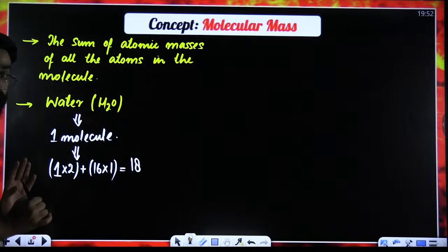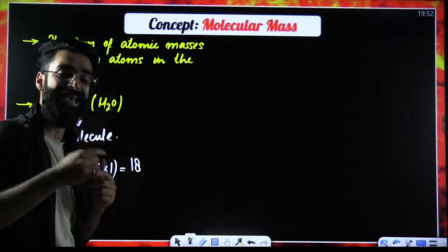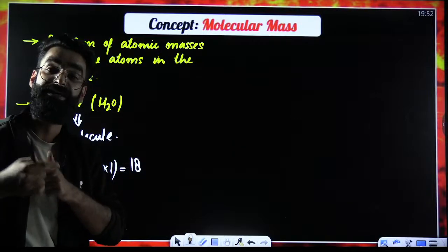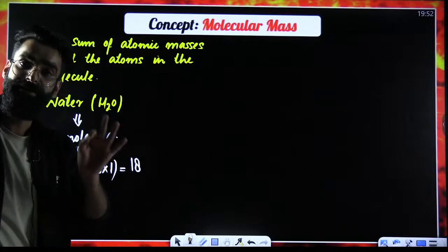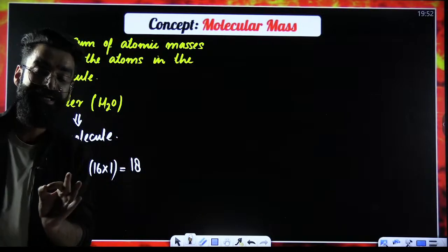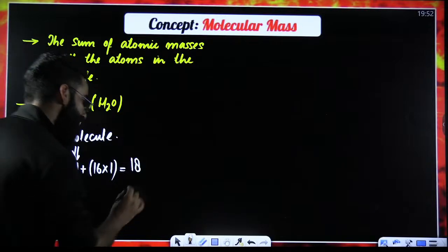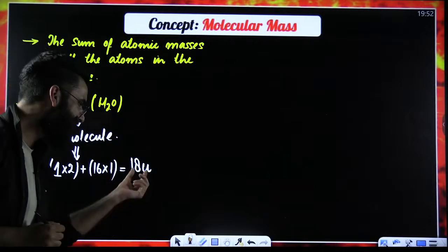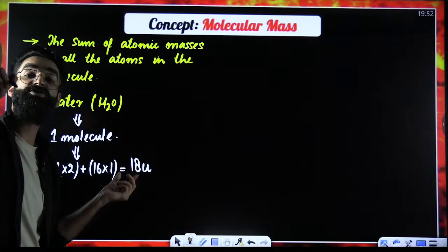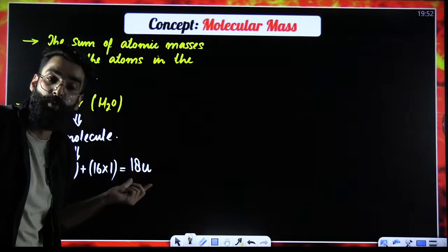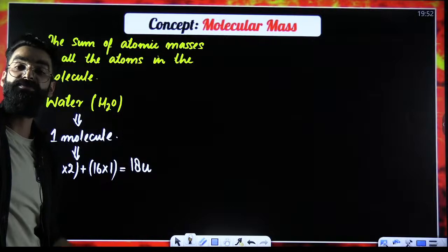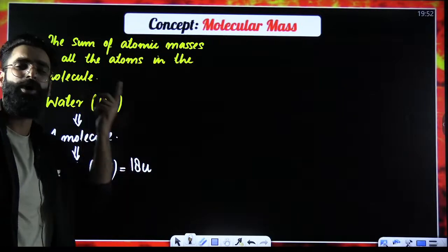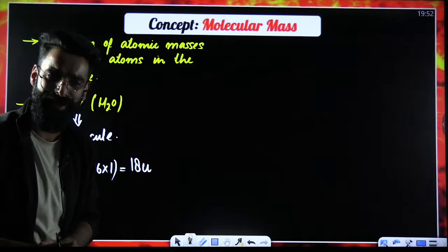Now, you can either write 18 AMU, or you can write 18 u, or you can write 18 D. The choice is all yours. But preferably, we write u over here. So what is this 18 u? This is basically the mass of one molecule of water in u, which is what you call the molecular mass of water. Nothing more than that.